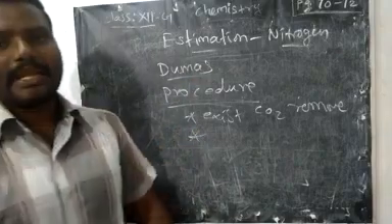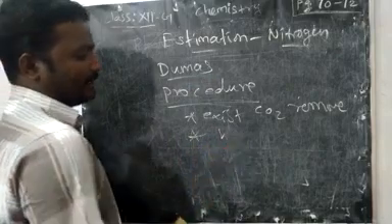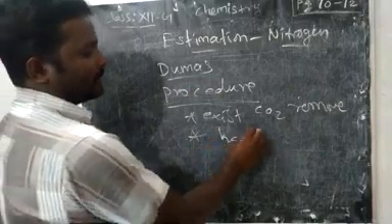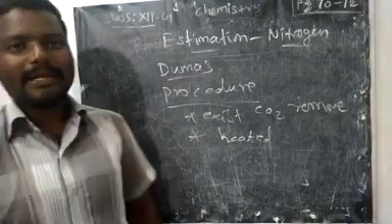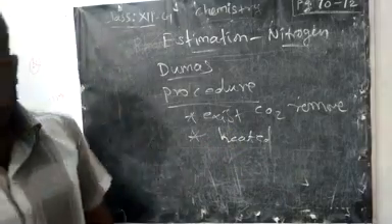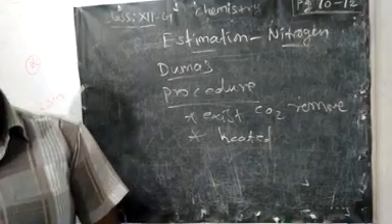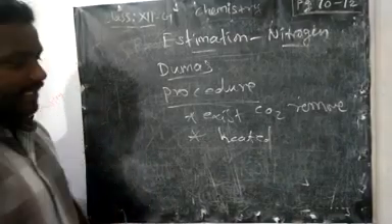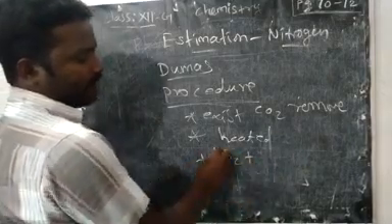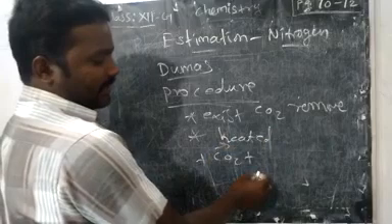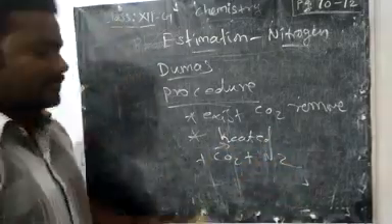Now only we can take the organic compound inside and also heat gently. Then little by little the temperature is increased. Finally, what will happen? It will produce nitrogen gas along with CO2.